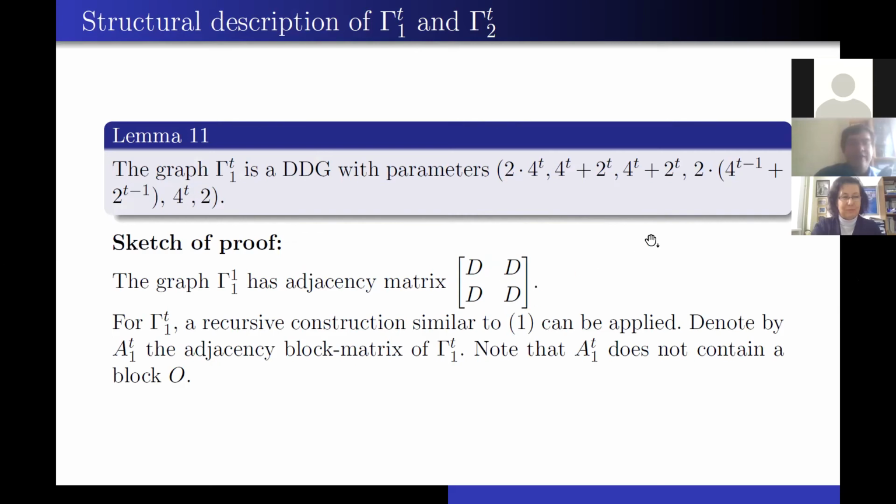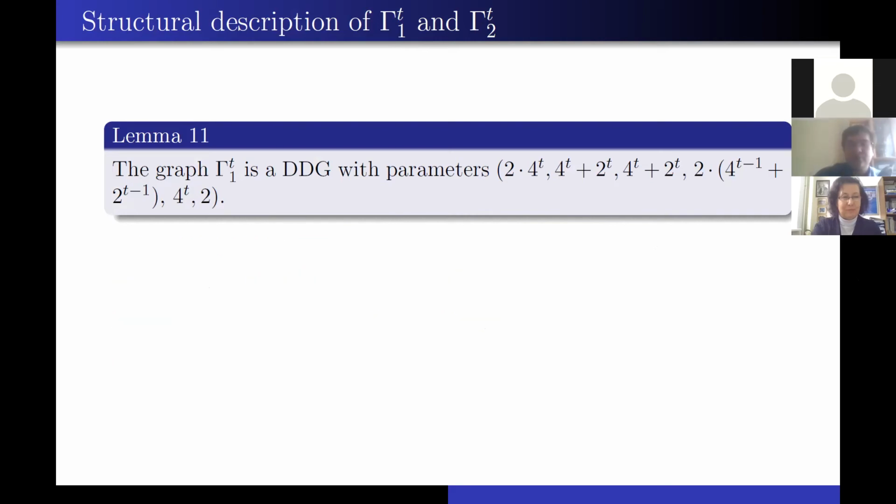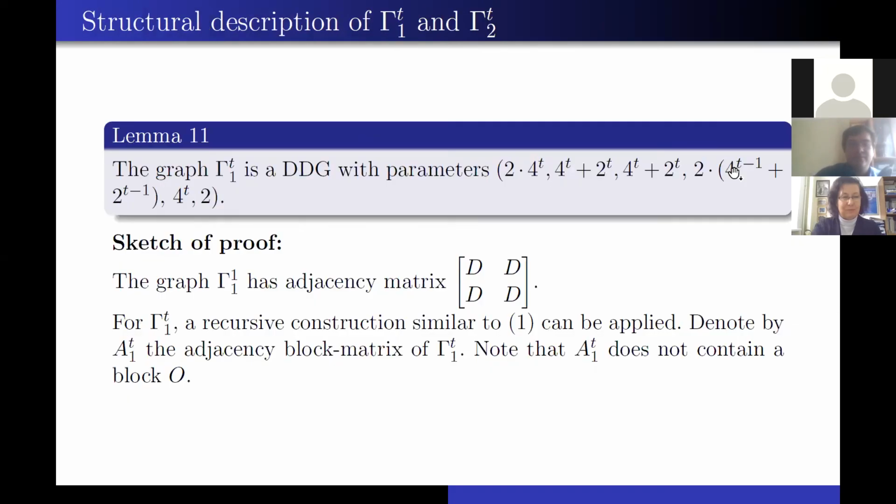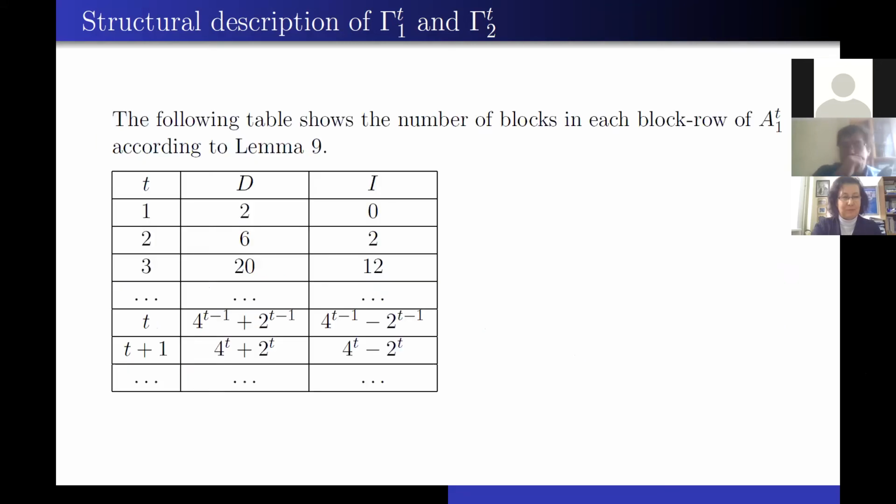And for gamma 1t, a recursive construction similar to this one can be applied. And we denote by A1t the adjacency block matrix of gamma 1t, and note that this matrix does not contain a block O. So the following table shows the number of blocks in each block row of the adjacency matrix according to lemma 9.